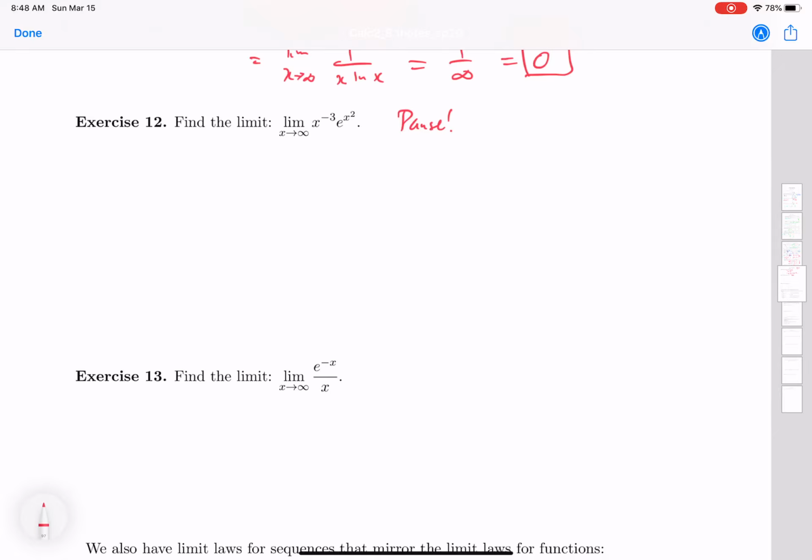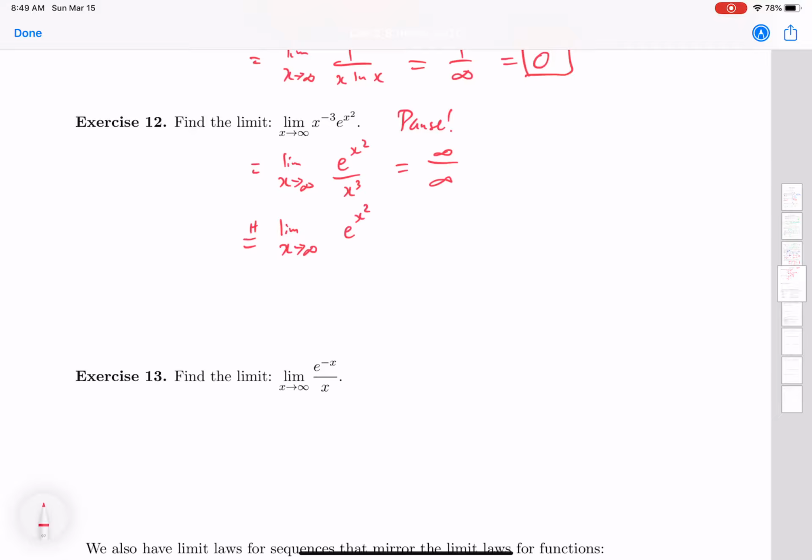Okay, so for exercise 12, what I'm actually going to start off doing is rewriting this expression so it looks like a fraction. e to the x squared over x cubed. As x goes to infinity, both of those, the top and the bottom, are going to go to infinity. So I'm going to do L'Hopital's rule. Take the derivative of the top and the bottom.